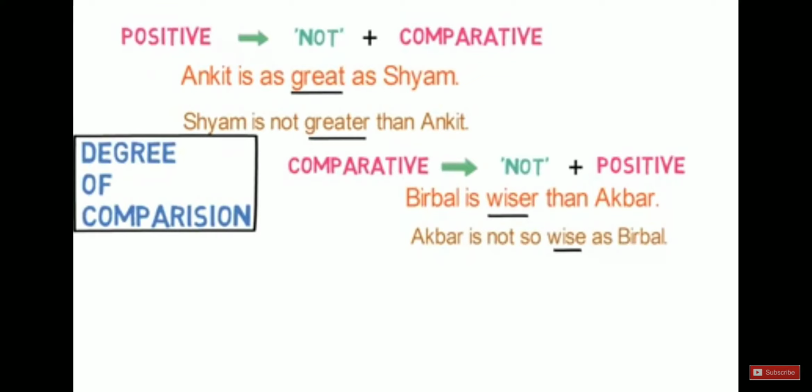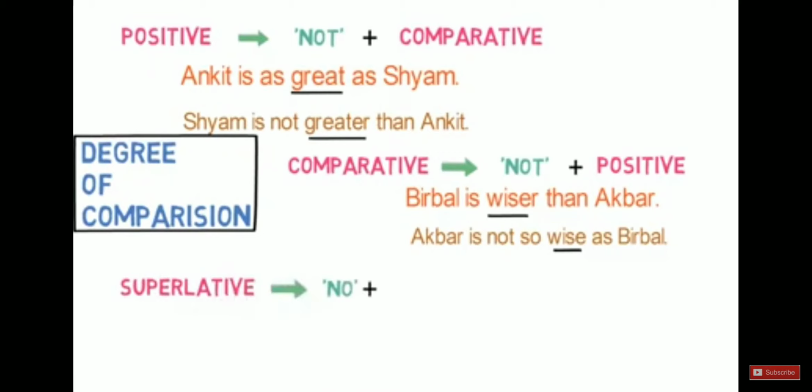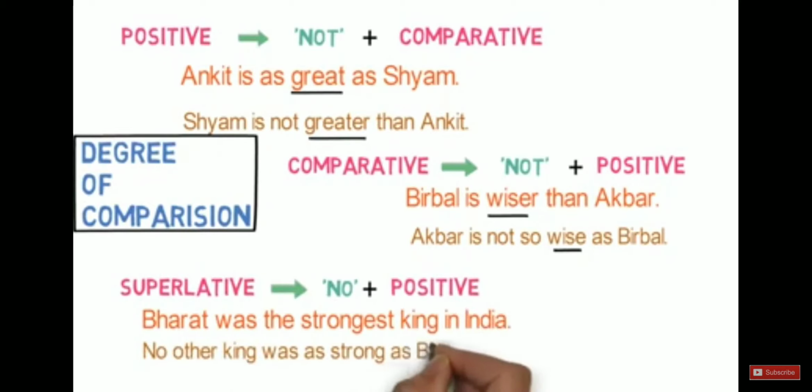Third is conversion of superlative degree to no plus positive degree. Bharat was the strongest king in India. Converting it to a negative sentence, it becomes no other king was as great as Bharat in India. Here, the superlative degree strongest gets converted to strong and no is added at the beginning. In this way, we can convert one degree to another degree and in turn we can convert a positive sentence to a negative sentence.